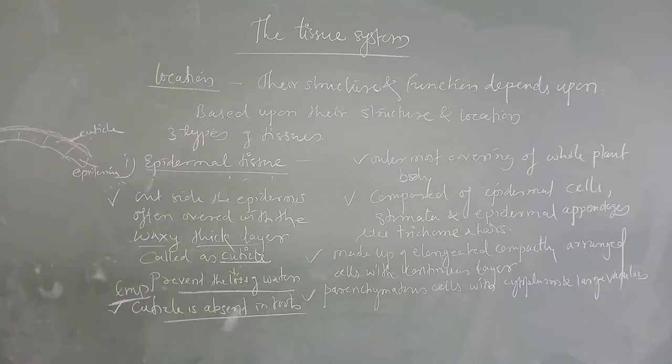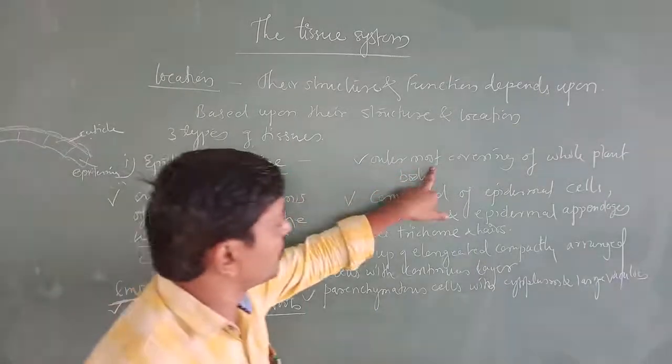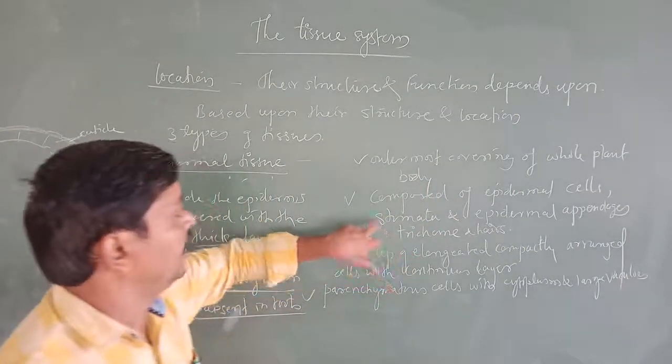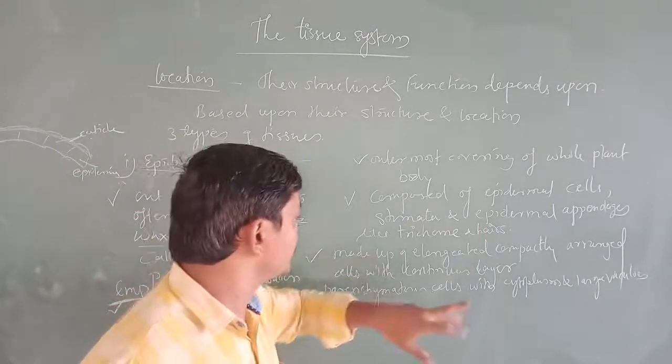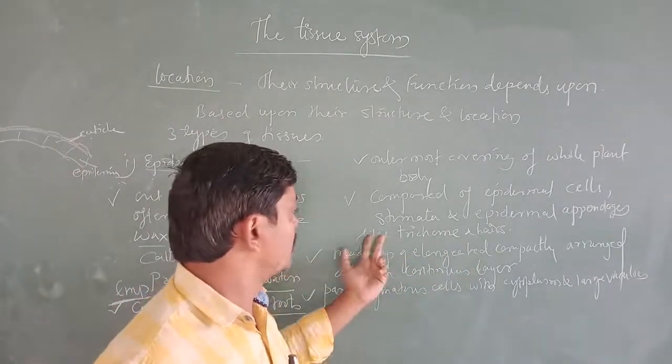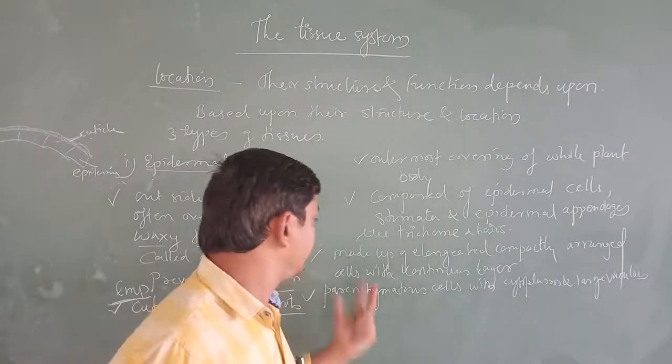Okay, so what I told you regarding the epidermal tissue: epidermal tissue is the outermost covering of the whole plant body. It is composed of epidermal cells, stomata, and epidermal appendages, like trichomes and hairs.